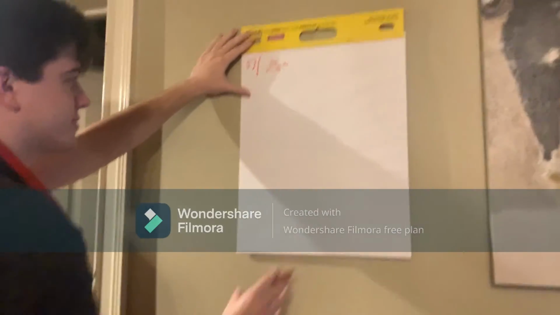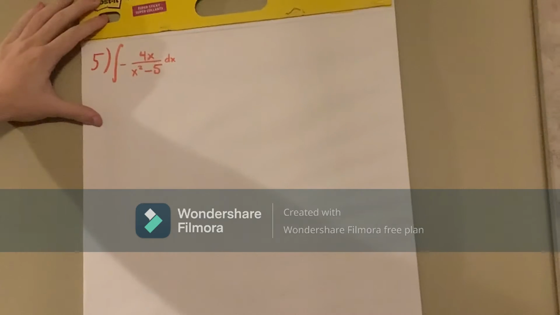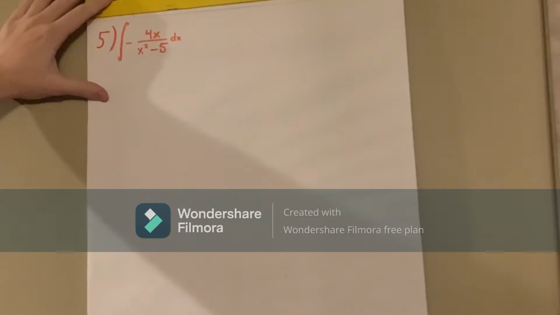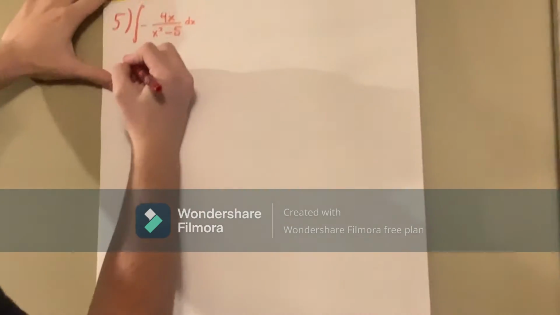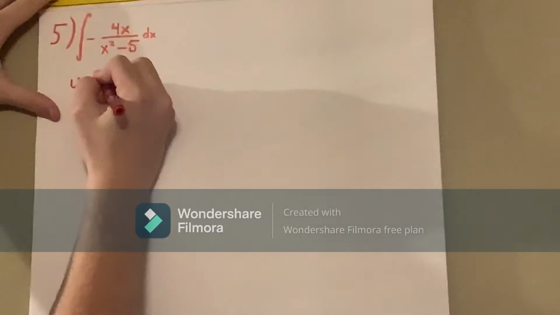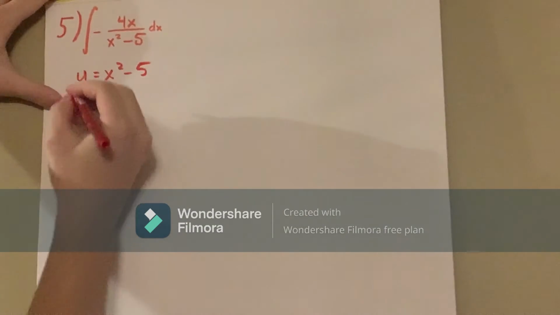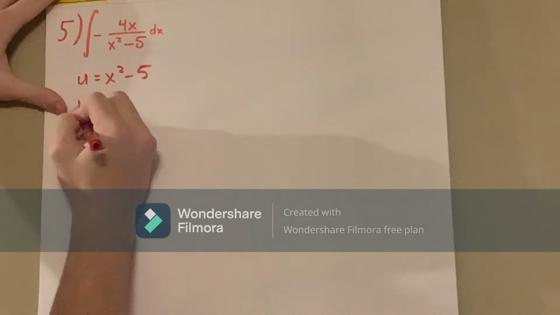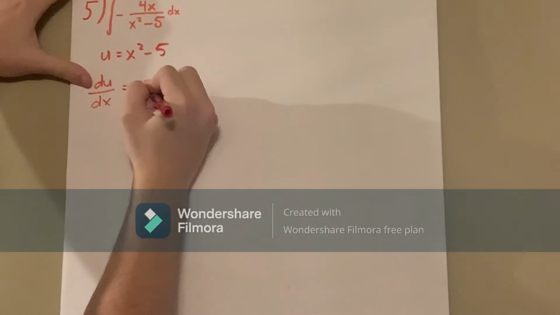Okay, so the next problem is number 5. It's the integral of negative 4x over x squared minus 5 dx. So your highest degree is x squared minus 5, so that's going to be your u. So you have u equals x squared minus 5. And then you're going to take the derivative, so it's going to be du over dx equals 2x.